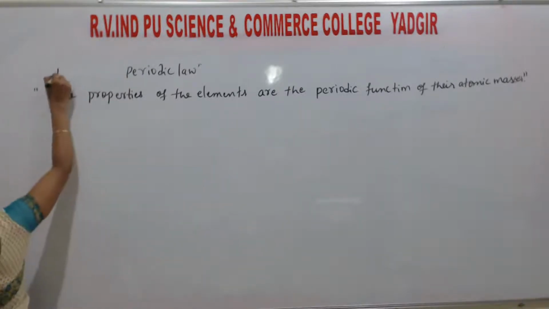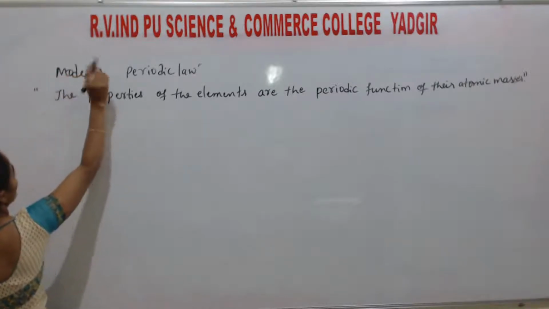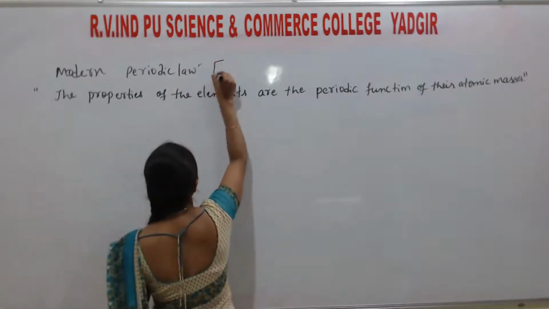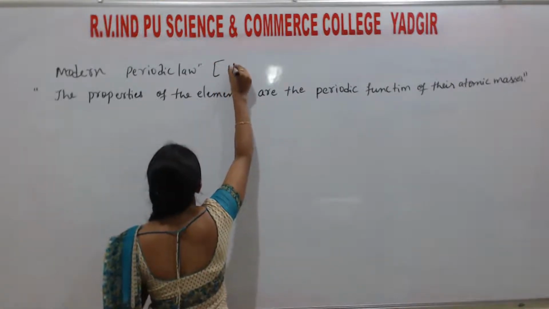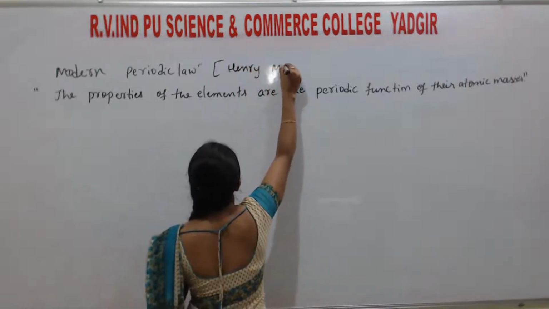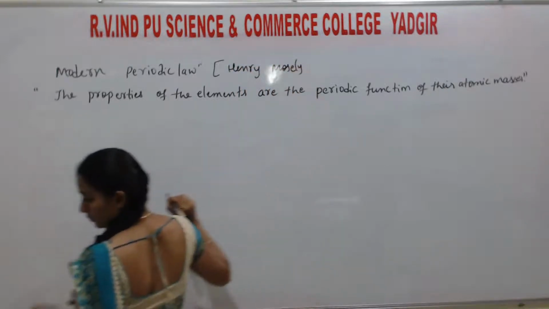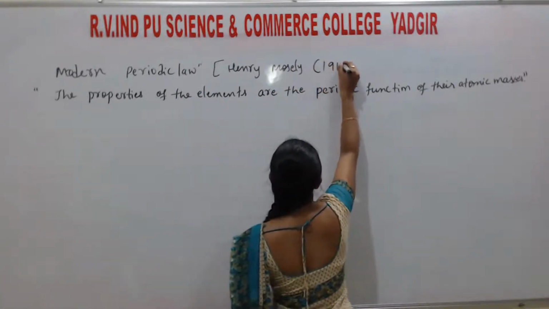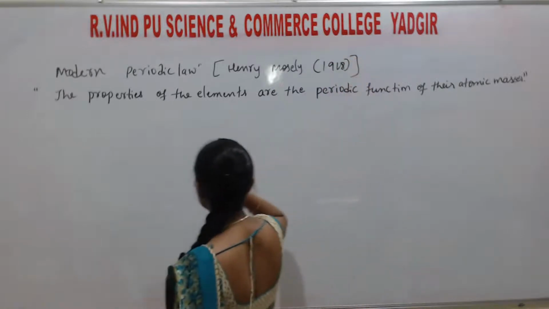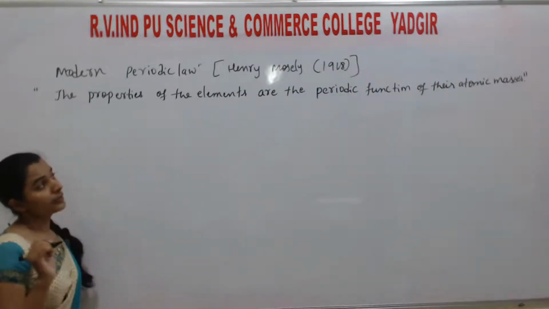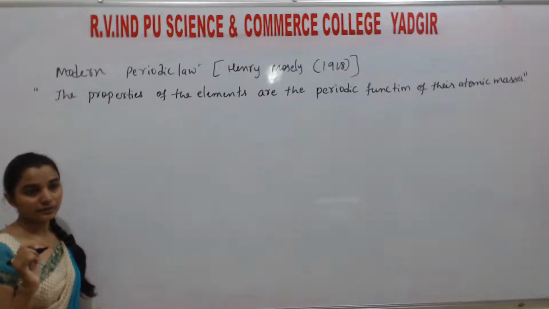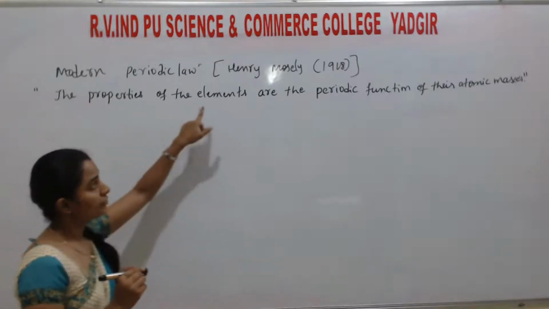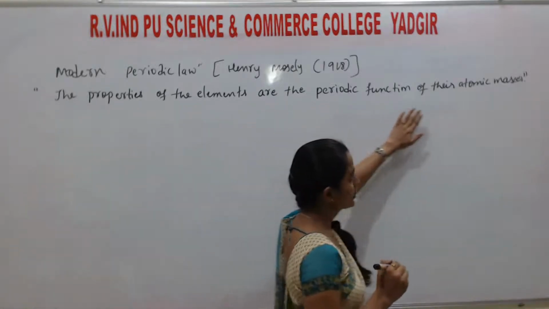Okay, next one is the modern periodic law. This law was proposed by Henry Moseley in the year 1918. Okay, students, so listen. Mendeleev considered that the properties of the elements are the periodic function of their atomic masses.